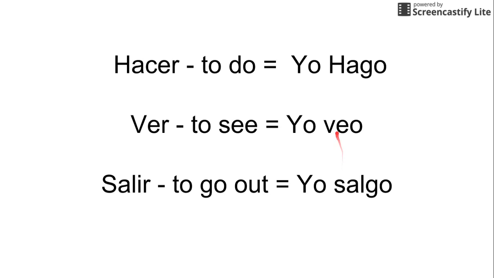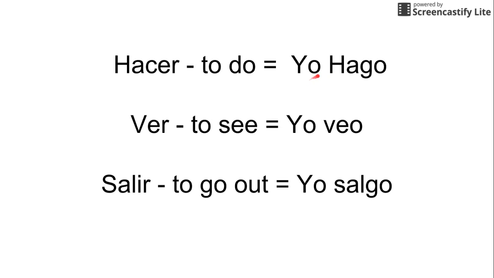The three verbs that we're going to work with principally in Spanish 1 that are irregular in the yo form are hacer, which is to do, as in hacer la tarea, to do homework. Ver, as in ver televisión, to see, or we would say to watch TV. And then salir, to go out, like salir con amigos, to go out with friends. These conjugate completely normally in all other forms, except for the yo form.